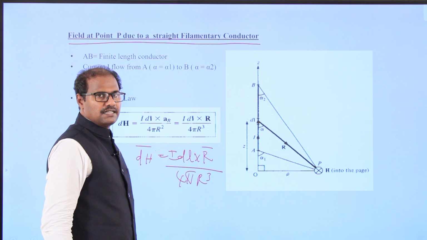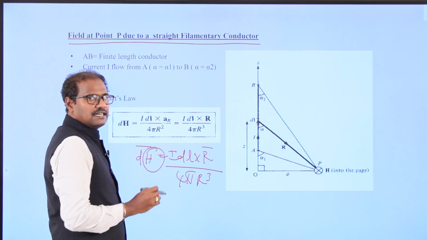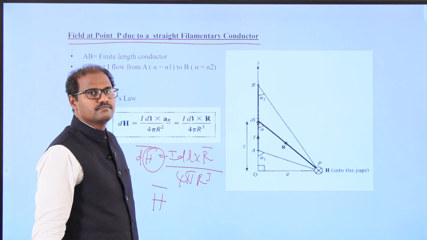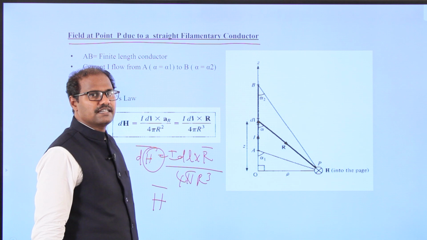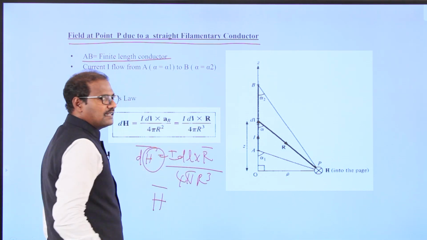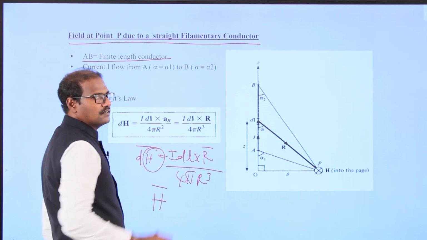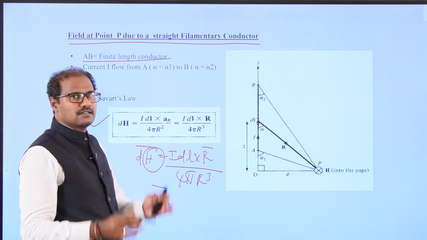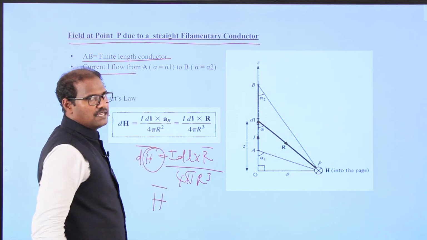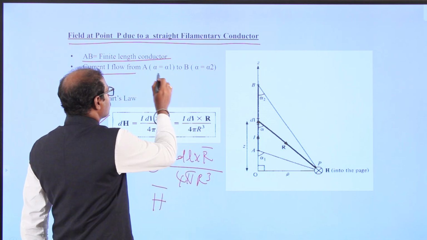Using this for the filamentary conductor and integrating, we will get the magnetic field intensity H. The conductor is a finite element AB, and the current flows from A to B. The angles are also given.